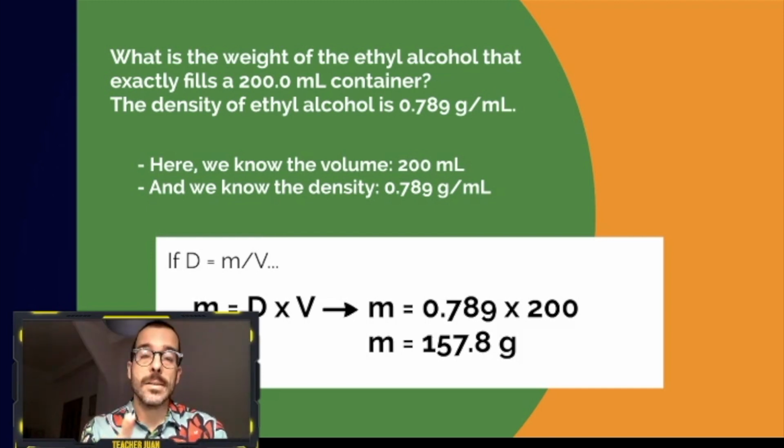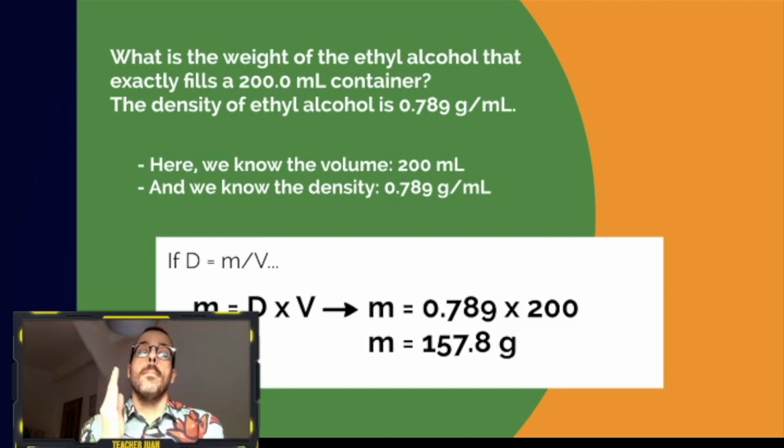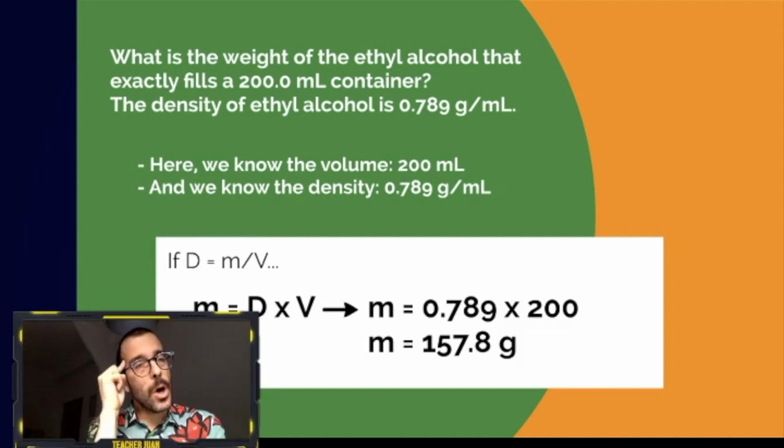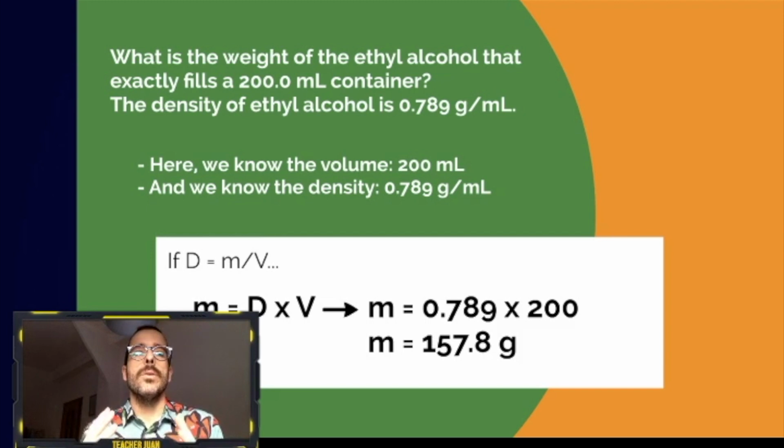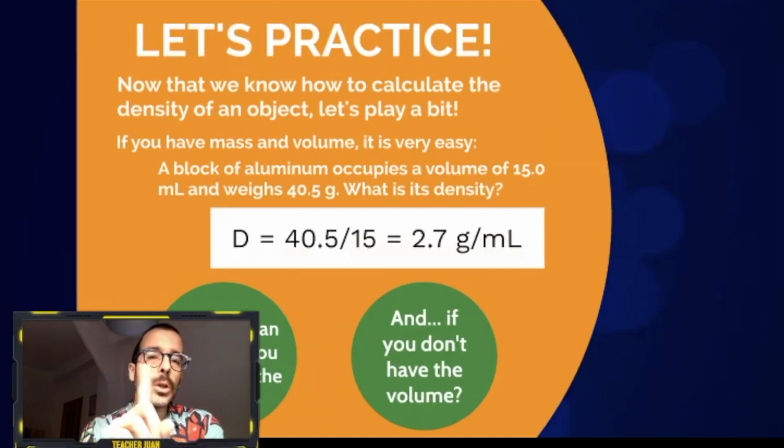To calculate the mass, you are going to apply this one. Mass equals density multiplied by volume. So if you do that, you get that the mass of this ethyl alcohol is 157.8 grams. So you need to change the formula. You can reason it, but you need to know it by heart. Mass equals density multiplied by volume. And now, what if you don't have the volume?